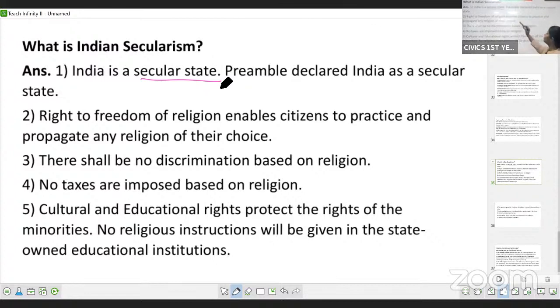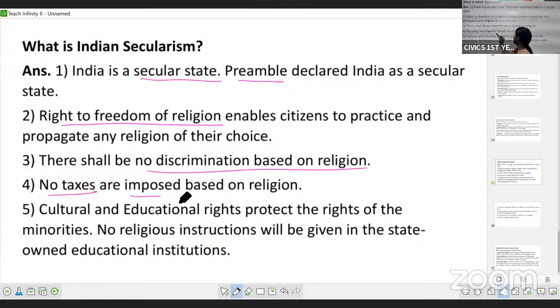If you see the preamble, what is preamble? I told you, it is the introduction to the constitution. The preamble declares that India is a secular state. In India, people enjoy freedom of religion. They can practice and promote the religion of their choice. There is no discrimination on the basis of religion. Taxes are not imposed on the basis of religion.